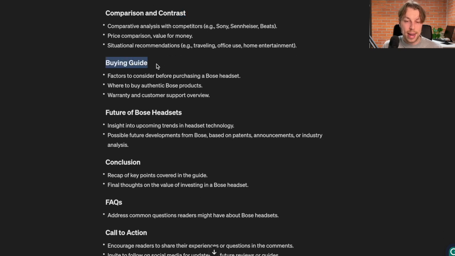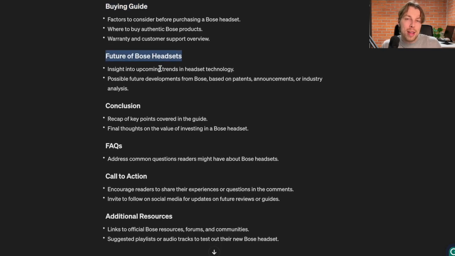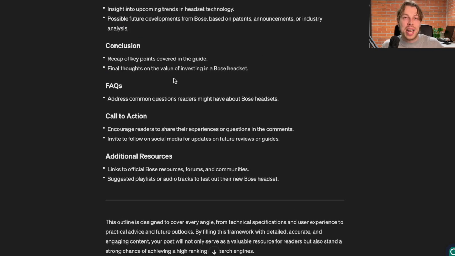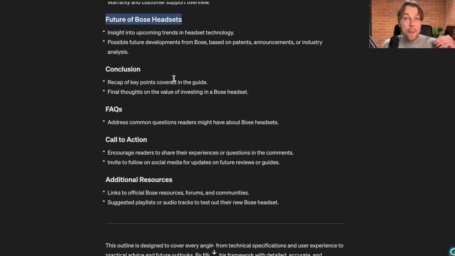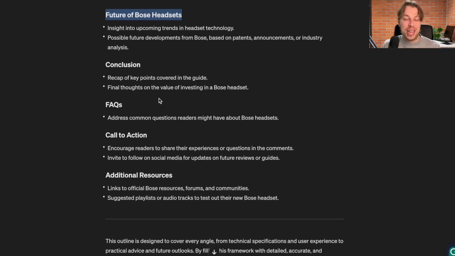And then buying guide, so you can find different prices from different product pages, and then you can perhaps even consider the future. Well, some of this stuff is actually way too in-depth, so you don't literally need to dig deeper into the Bose documentations and business plan and roadmap and introduce their stuff. No, that's not how it works.